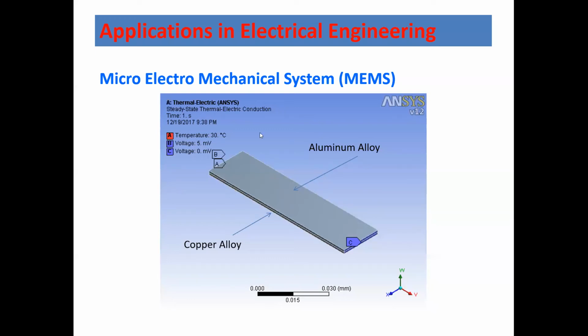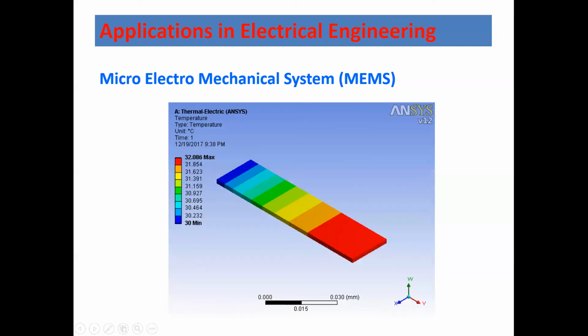But if the voltage difference is there between this point and this point, what is going to happen is the temperature of the material is going to increase. Now, if the temperature is increased, what will happen? Thermal stresses are going to develop. Because of this, your mobile is going to expand, and if the expansion is restricted or restrained, then the metal is going to be subjected to a higher amount of stresses, and there will be a permanent deformation.